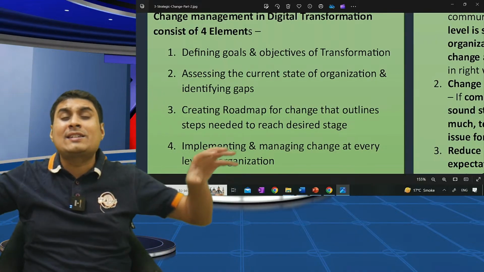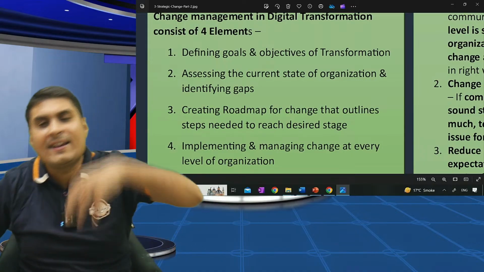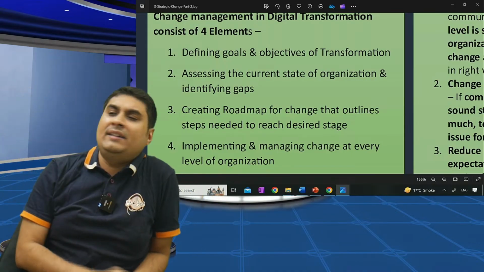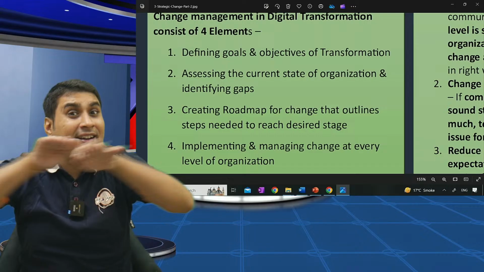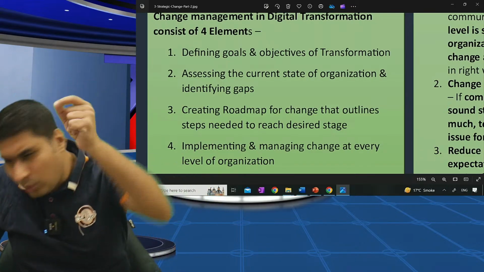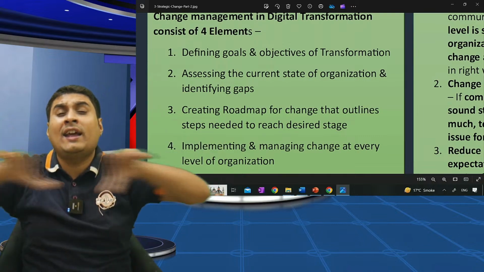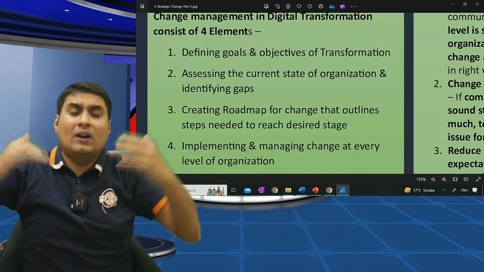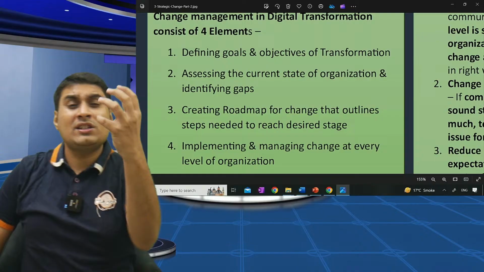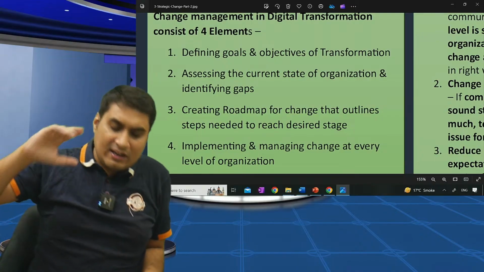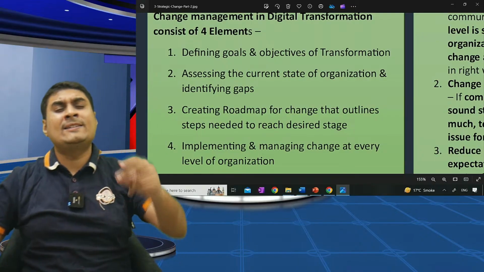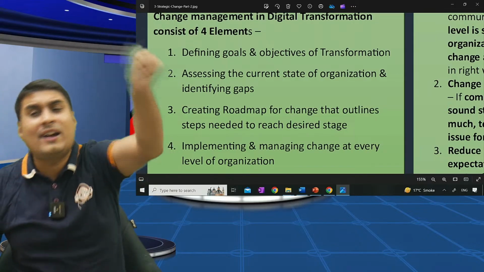Second, assess the current stage of the organization and identify the gap. Right now, how many are eating? Maybe 3%. Assess the current stage. We want 30%. Assess the current stage of the organization and identify the gap. Third, create a roadmap to achieve the desired stage. Create a roadmap that outlines the steps needed to achieve the desired objective.